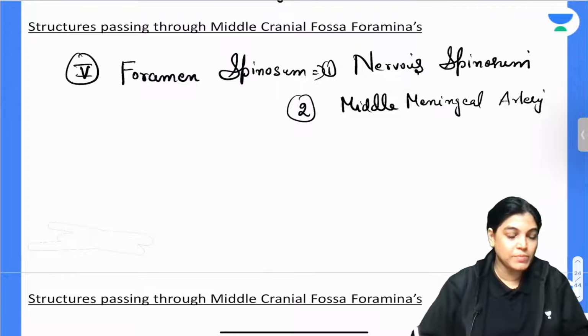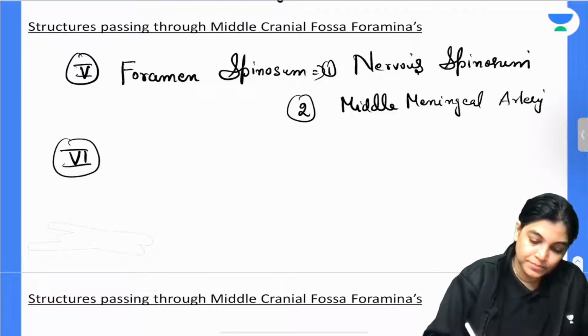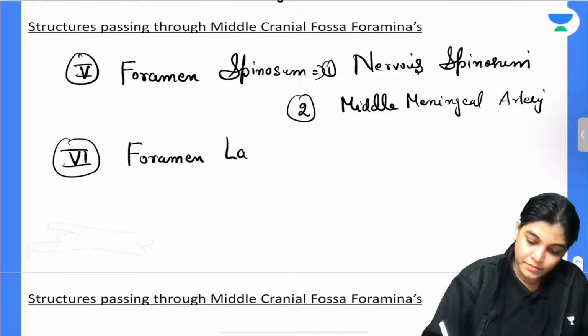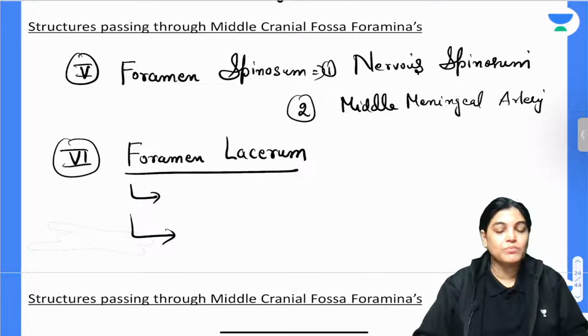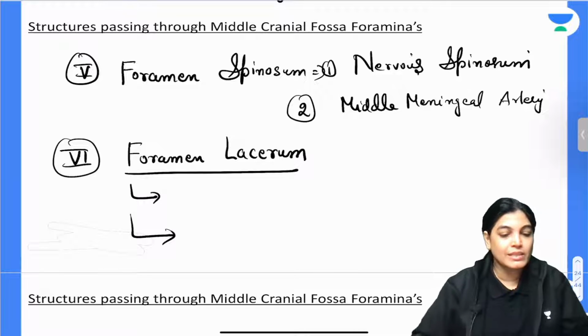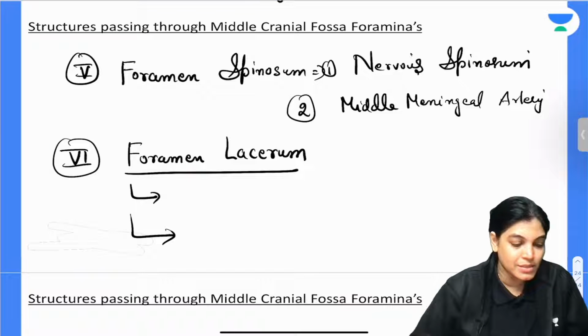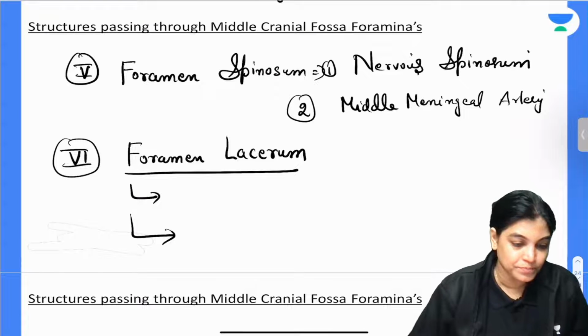Okay. So foramen spinosum. Next is foramen lacerum. Few important structures pass through it. In many books it is written that no very important structure passes, but few structures do traverse it.